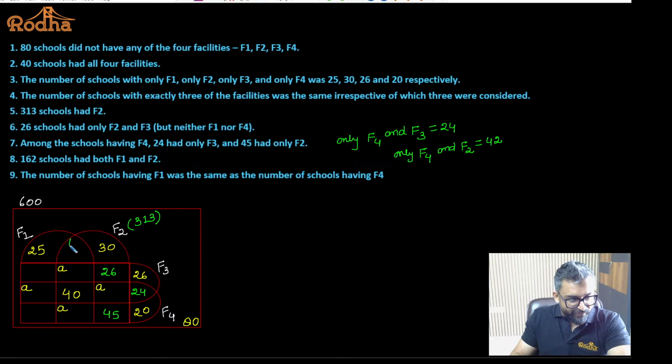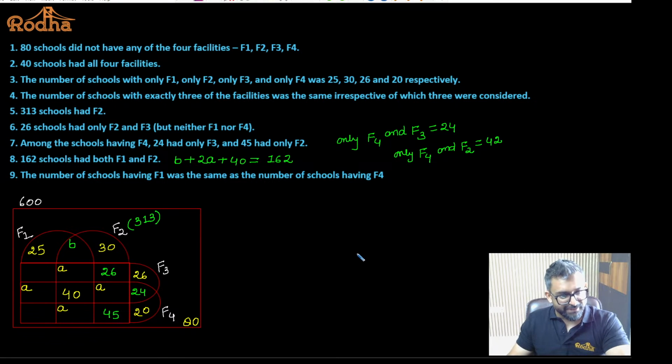If I write B here for the time being, this statement is saying that B plus 2A plus 40 is 162. Only F1 and F2, that is 162. Is that okay for all of you? Fine? Okay. Please guys reply.